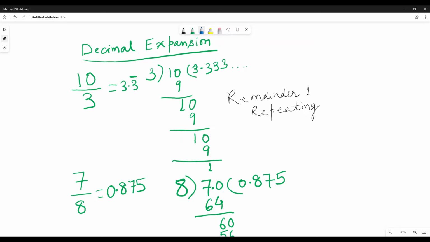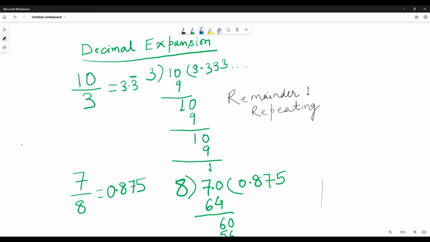So this will continue, going on repeating if you go on dividing. We will continue to get 3.3333 infinite times. So this is a non-terminating repeating decimal. 10 by 3 is 3.3333 infinite times. So we write it as 3.3 and we make a bar above the 3, the number which is repeating. Here only 3 is repeating, so we write it as 3.3 with a bar over 3. Remainder 1 is repeating here.